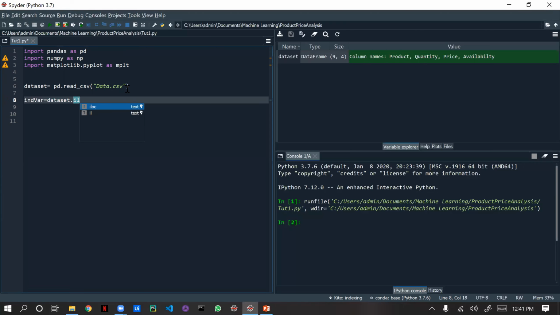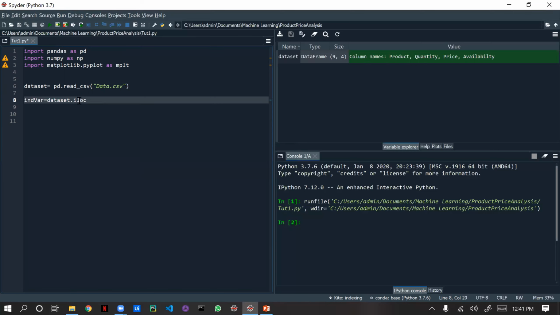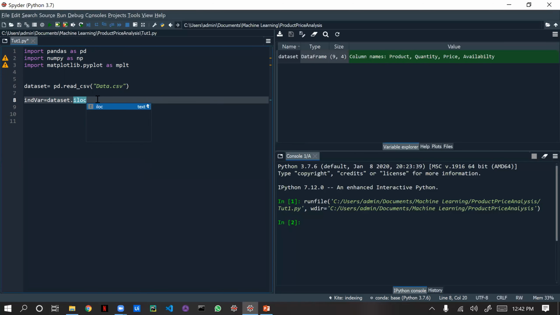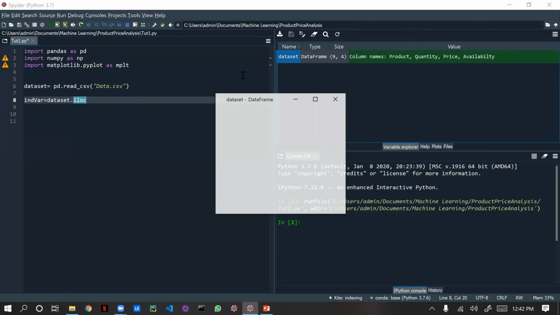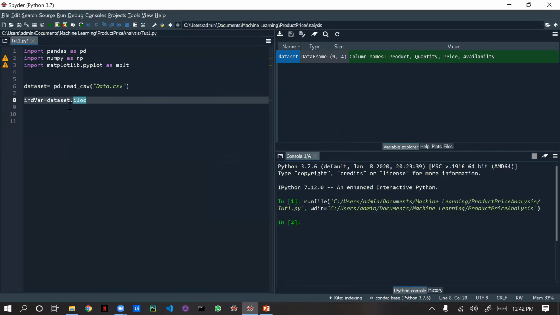Just type iloc and press Ctrl+Space. It will show you iloc, purely integer location based indexing. Likewise, index location, iloc, in the sense of index location. We are pointing to the index of the data set. This is the data set, right? We are pointing to the index of the particular columns. That is why we call it iloc.